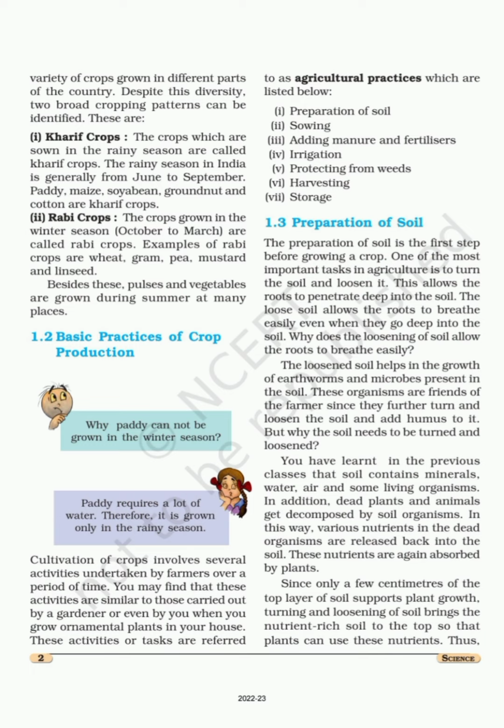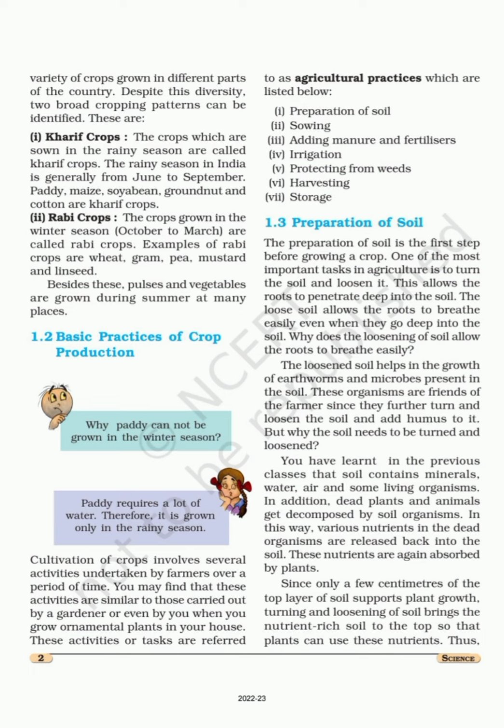Basic practices of crop production. Agriculture practices which are listed below, we can see from our book. There are seven types of practices. First one is preparation of soil, then sowing, then adding manure and fertilizers, then irrigation, then protecting from weeds, then harvesting, then storage.